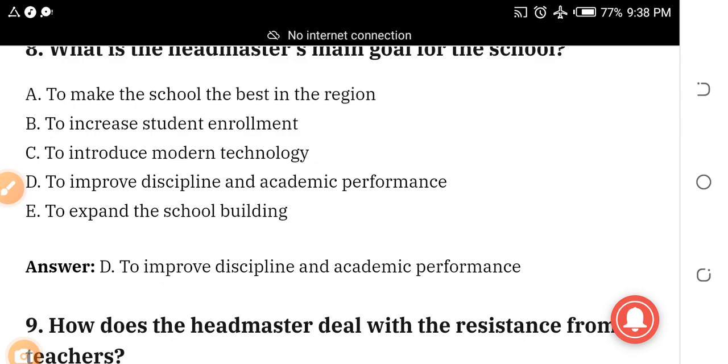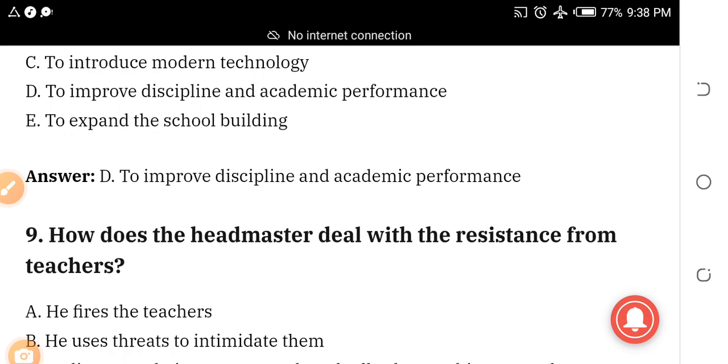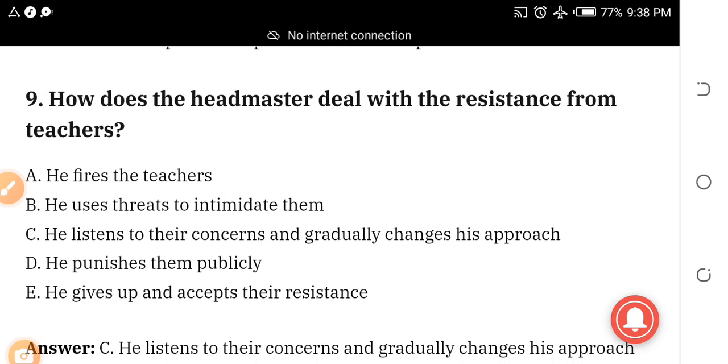Number 9: how does the headmaster deal with resistance from teachers? A, he fires the teacher. B, he uses threats to intimidate them.